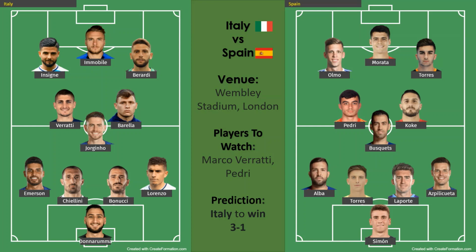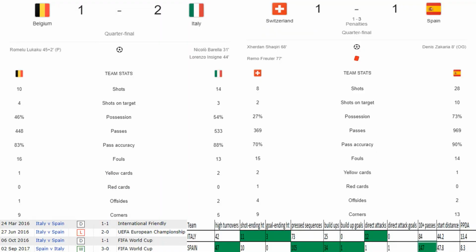I think Italy has been phenomenal in attacking as well as defense, and I am hoping Italy will win this game 3-1, because Spain has scored a lot of goals in this tournament, but still they are kind of toothless. They take many shots, but the shot conversion rate into goals is very low.